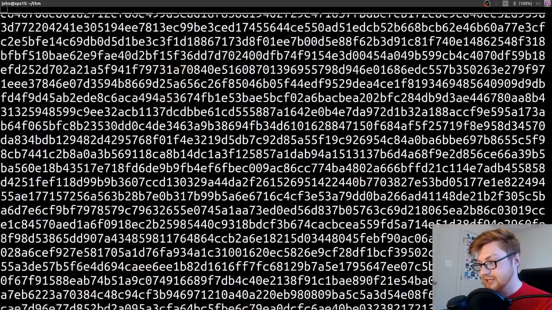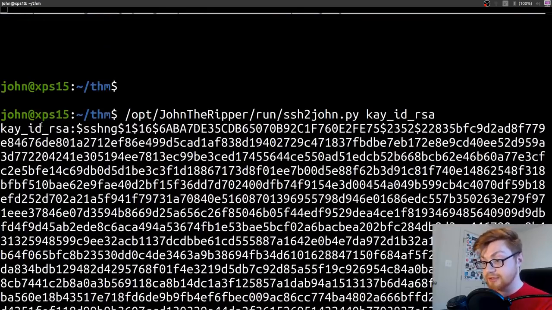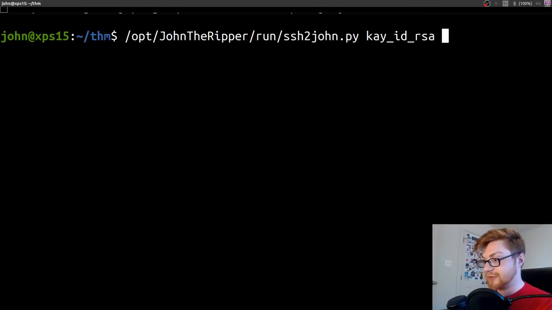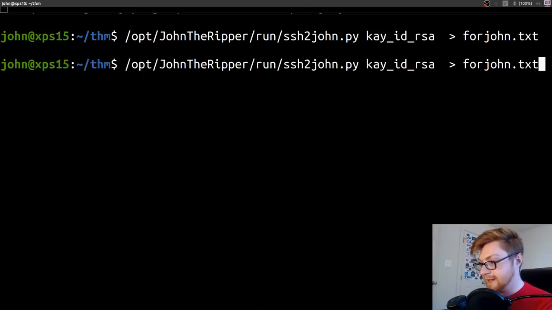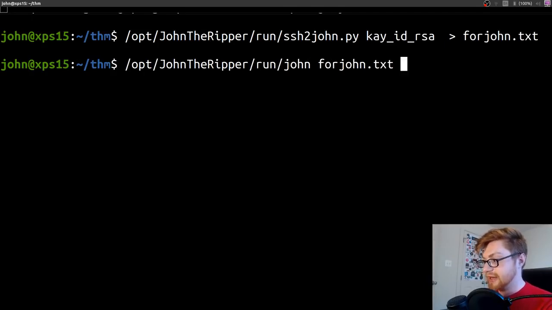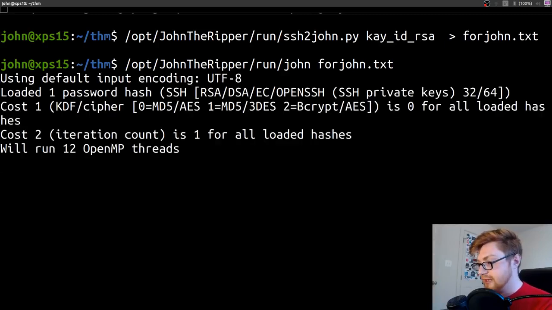and now we have that hash that John the Ripper could understand, but not the original file. So we have to run that tool before we give this file to John the Ripper to work with. So I'll call that for_john.txt or whatever, doesn't matter. Now we could go ahead and actually run John the program itself with that for_john file, because we just saved all those hashes in a form that it could use.